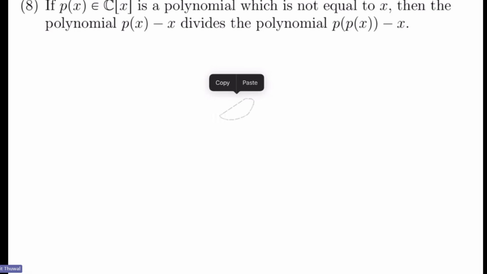No, I should not say that. That depends on the multiplicity of roots also. It is not true that if every root of one polynomial is a root of another, then the first divides the other, because that depends on multiplicity. Multiplicity should be less than or equal.